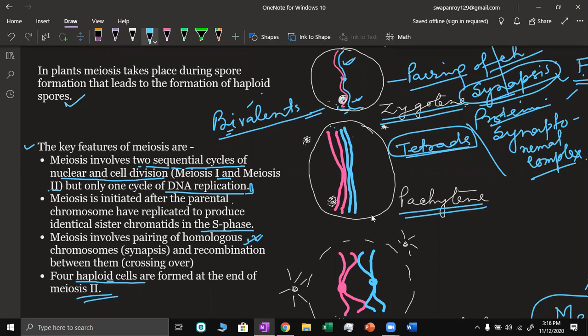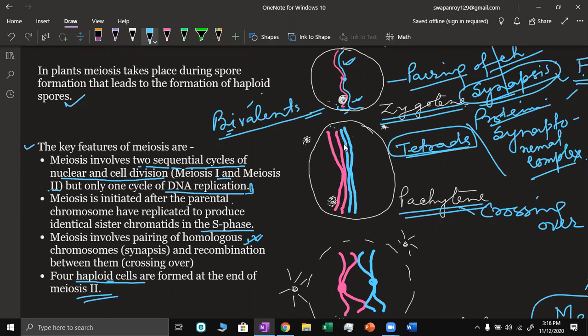Here, one thing happens. This is known as crossing over. You can see this pink chromosome and you can see the blue chromosome. Pink chromosome has two chromatids, blue chromosome has two chromatids. The chromatids of the same chromosome are sister chromatids.